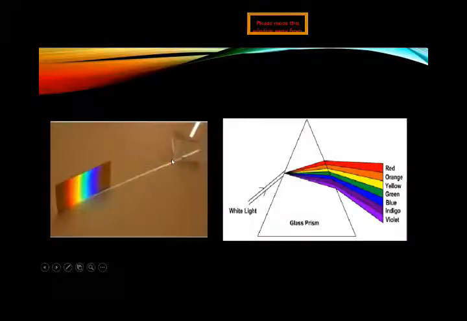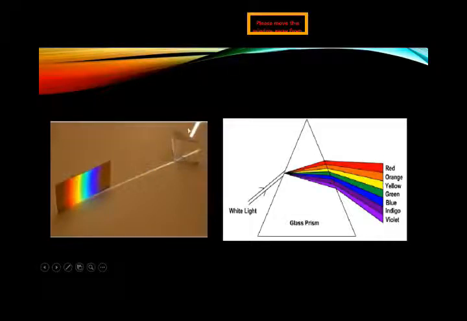It will emerge out from the other side of the prism, and when we place a screen in front of that prism, we get 7 colors. A band of 7 colors can be very clearly seen. That is how the prism splits the light.